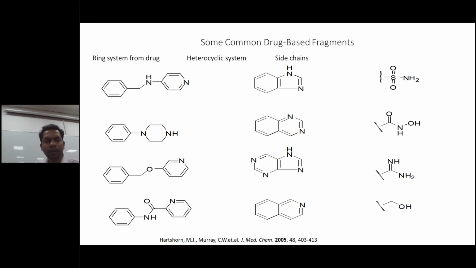You can take piperazine. You can take morpholine also. You can take imidazole system, quinazoline system, different ones. Then from amide you can take, and in place of amide you can take imines, you can take sulfonamides. So these are the different side chains you can take as the starting point for your fragment-based drug discovery.